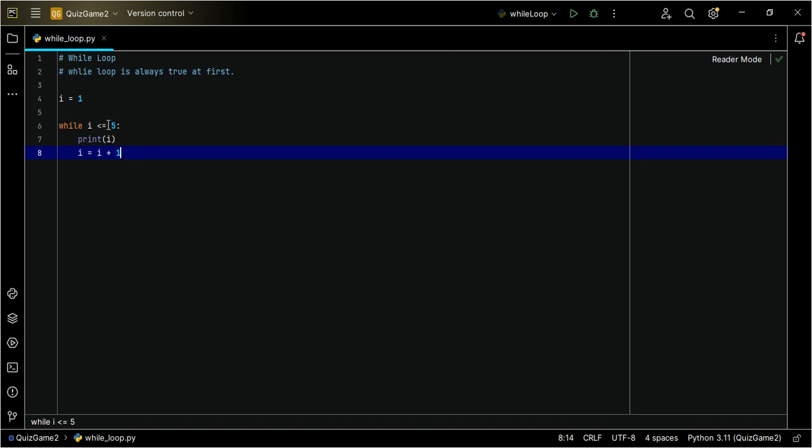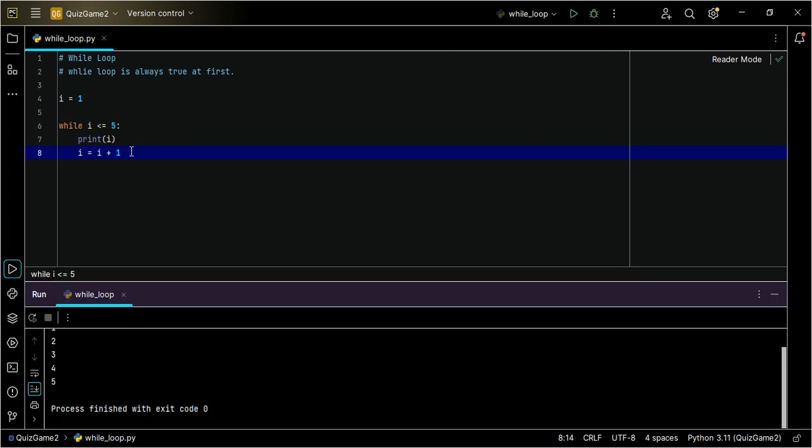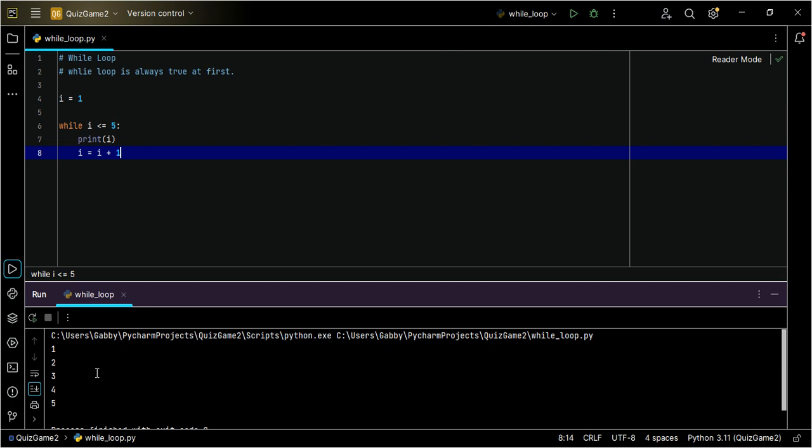It will come here, it's no longer less than 5, it is equal to 5. This time around, it will print it. Then it will come down, i now is 5, then plus 1, that is 6. It will now come here, i less than or equals to 5. i is no longer less than 5, nor is it equal to 5. It is now greater than 5. Then it will end the loop. So if we print it out now, let's see. I hope you can see that. So that is it.